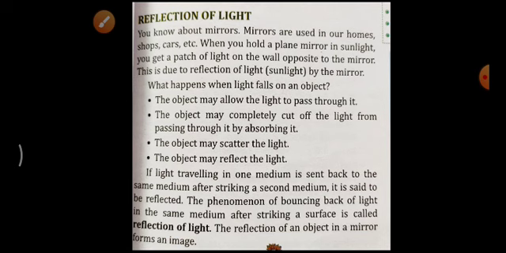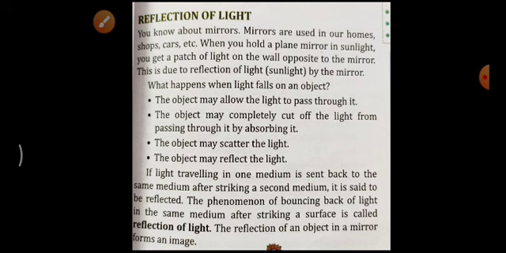Then the third condition is that the object may scatter the light. Scatter means after the reflections, the light will be moving in different directions. Then the fourth one, the object may reflect the light. That means it will reflect the light in a particular direction. So these are the four conditions that may happen when light falls on an object. Okay, I hope all of you have understood.